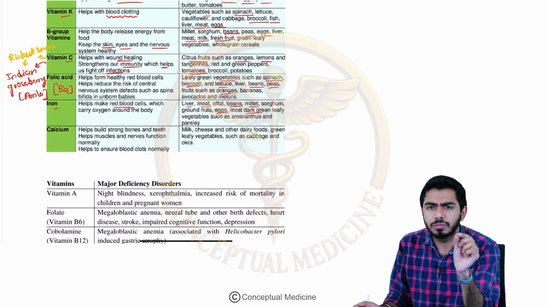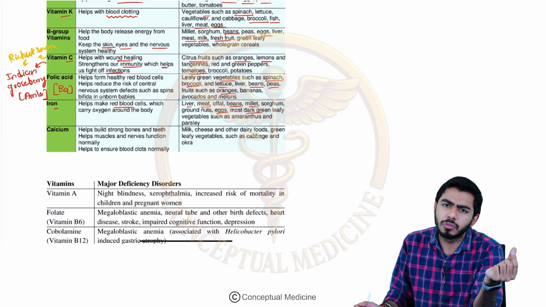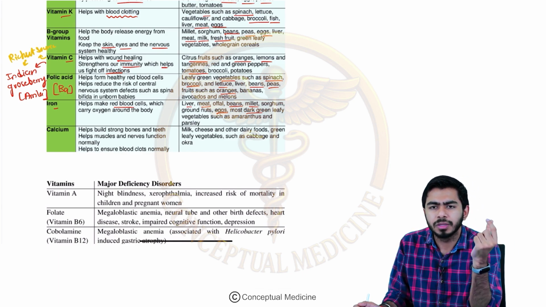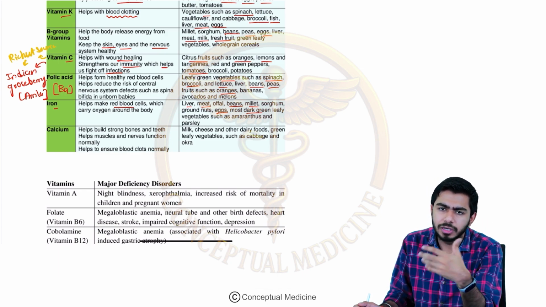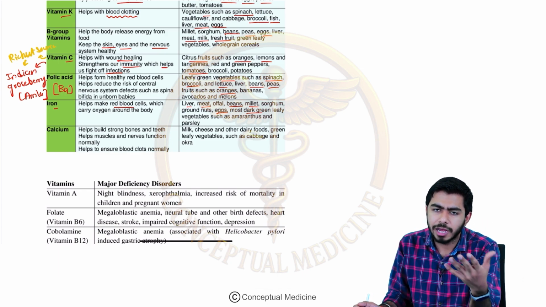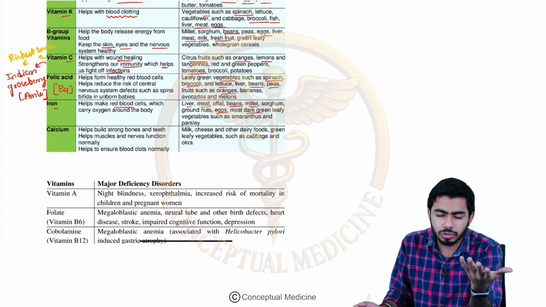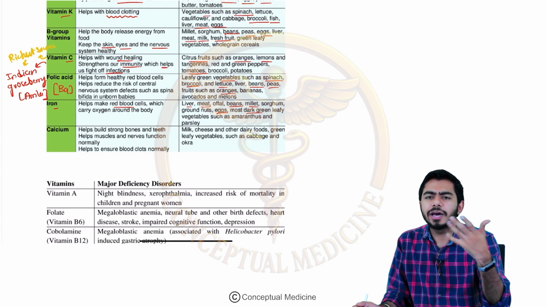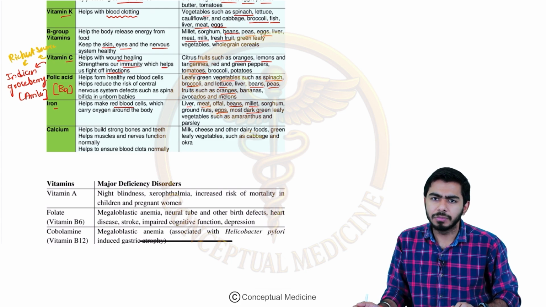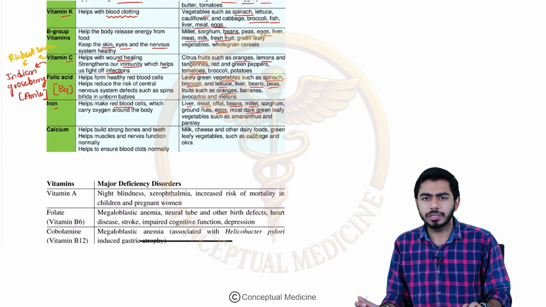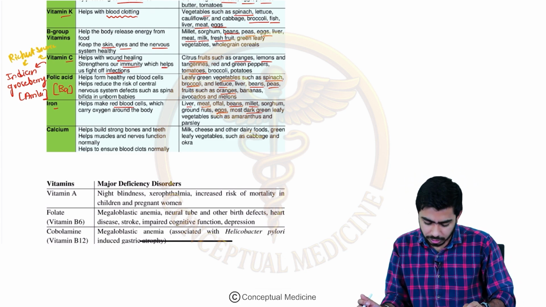And they will be iron deficient because the iron present in the body will not be able to fulfill the demands of the baby and the mother as well. So that's why we are giving exogenous sources of iron. With the iron supplements, we are also giving vitamin B9, that is folic acid, to prevent neural tube defects in the baby, right?